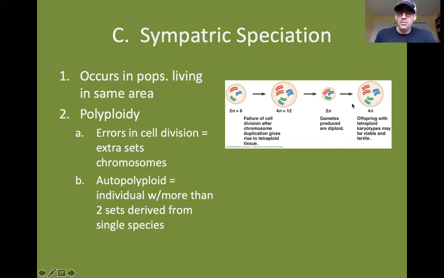Now, one thing to think about, right? This particular plant that produces these diploid gametes would not be able to produce fertile offspring with a plant that hadn't gone through this polyploidy event, the duplication of chromosomes, because any plant that is diploid will produce a haploid gamete. So if you have a diploid gamete fertilize a haploid gamete, you end up with triploid. You end up with 3 sets of chromosomes that cannot be divided equally up into gametes. So then you end up with a sterile offspring. So this particular plant would be a different species than the original parent plant that it formed from.